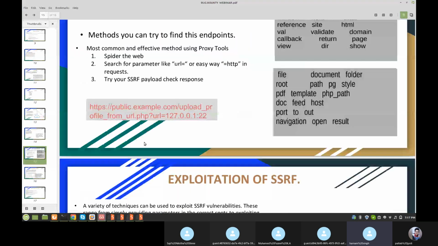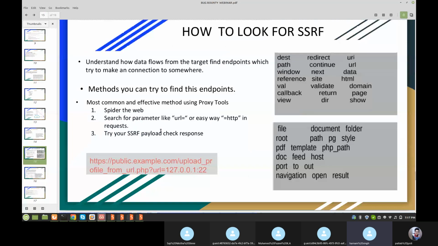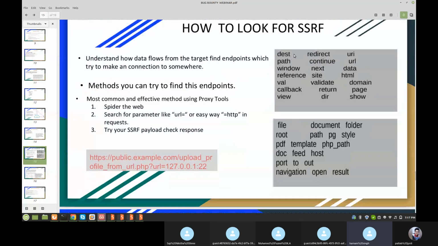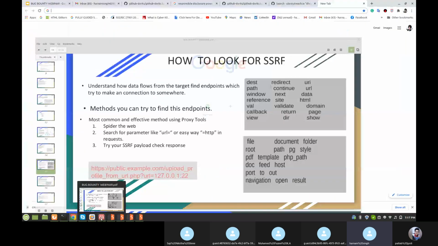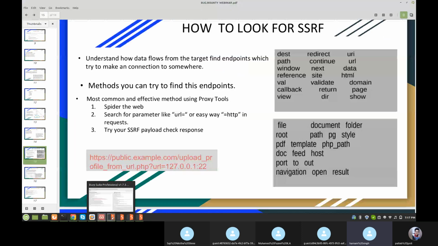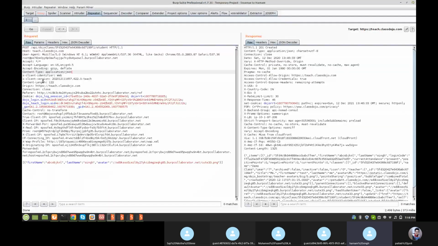So one by one, first I know this bug. I already found this bug, so I directly go here. But you need to crawl all the website. You need to open every parameter. Then you can try this SSRF.